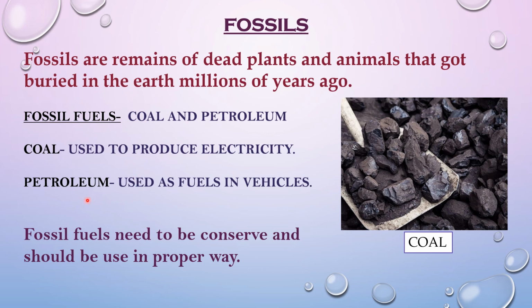Whereas petroleum is formed from dead plants and animals that settled at the bottom of the ocean, and over time sediment covered them, and these dead remains changed into a dark liquid forming petrol. LPG, petrol, diesel, kerosene all are obtained from petroleum. Petroleum is used as a fuel in vehicles.